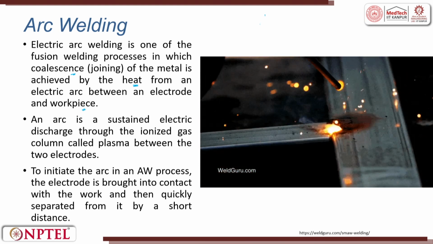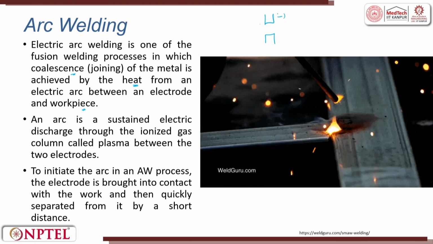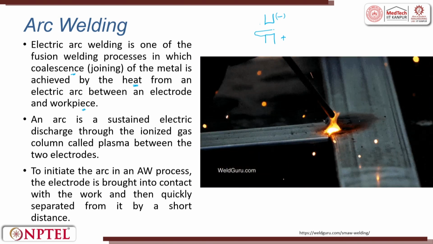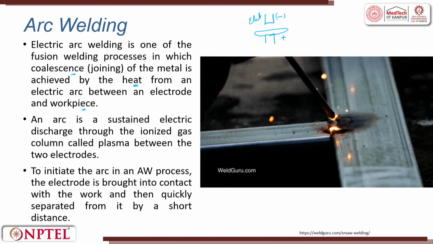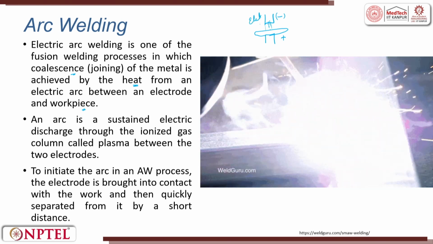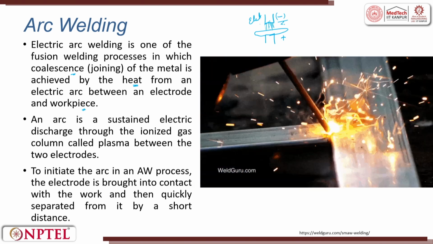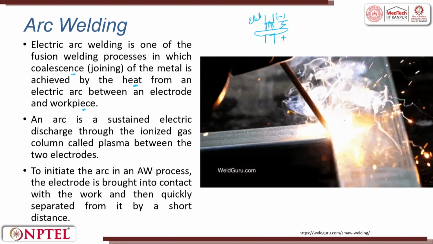So, you have a positive electrode, you have a negative electrode. So, this is negative, this is positive. You try to keep the workpiece attached to it and here is the electrode. From where the material comes and droops. When it droops, it is done by an arc. The arc tries to melt the electrode material and deposit.